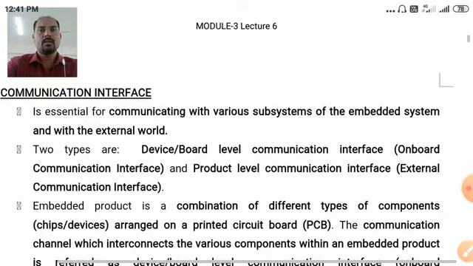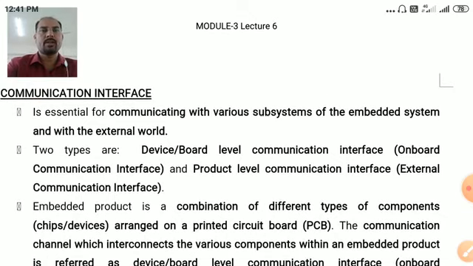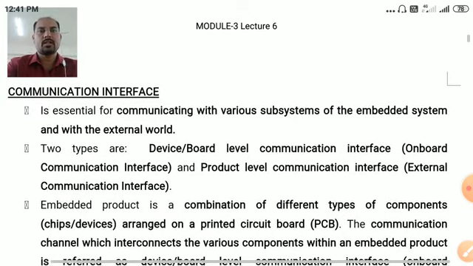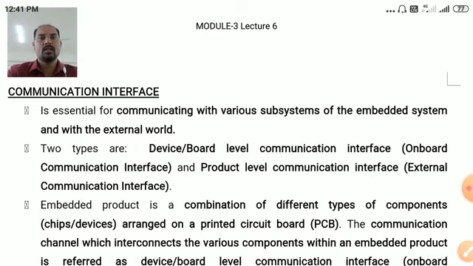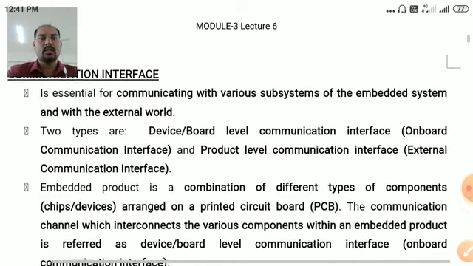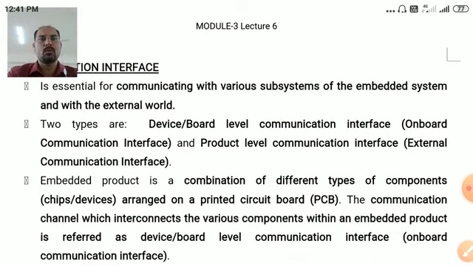Here we'll discuss the communication interface topic, and this communication interface is nothing but how we are going to provide the communication between the different components present in an embedded system. Interface is nothing but media or channel through which we connect two or more than two things present in an embedded system. In the communication interface, there are two types. One is the onboard communication interface and another one is the external communication interface.